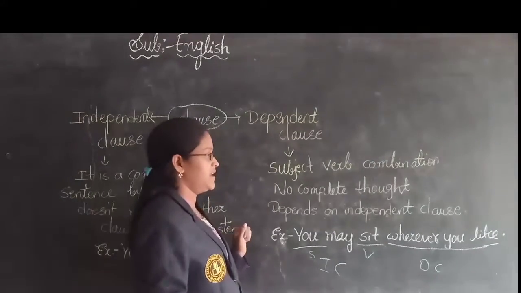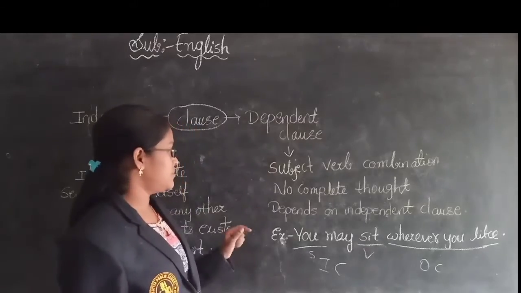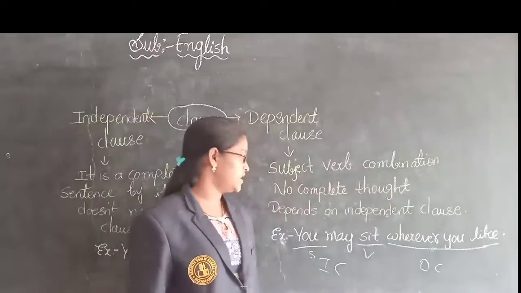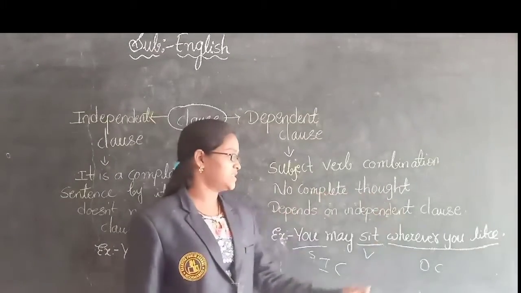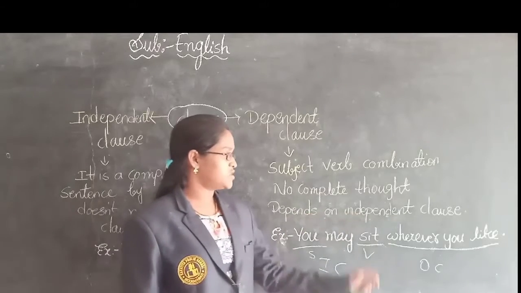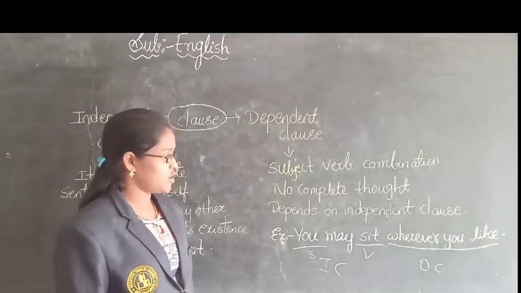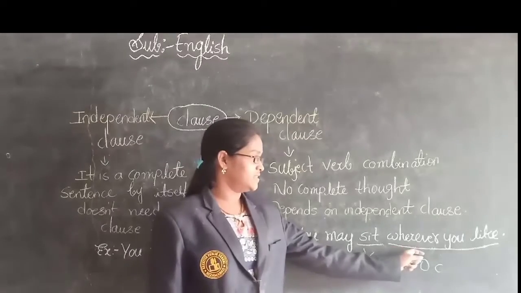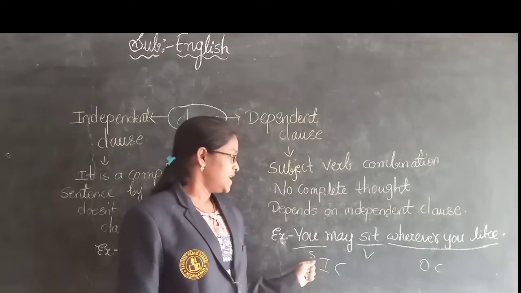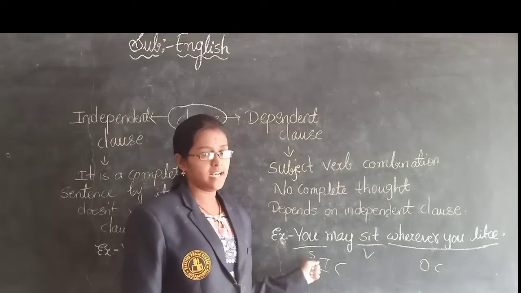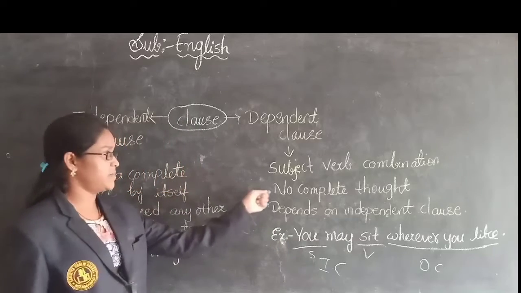Understood, children, what is a dependent clause? A dependent clause is nothing but it has a subject verb combination, it gives no complete thought, and it depends on an independent clause, children. See, wherever you like, this dependent clause depends on the independent clause. This is about independent clause and dependent clause.